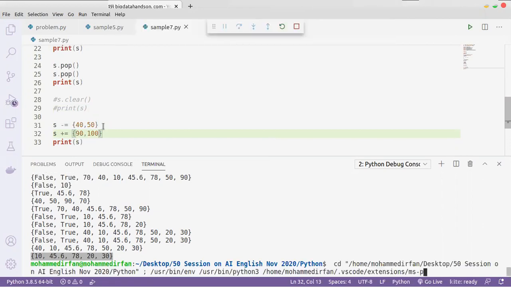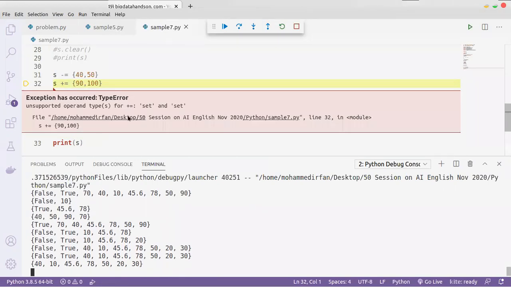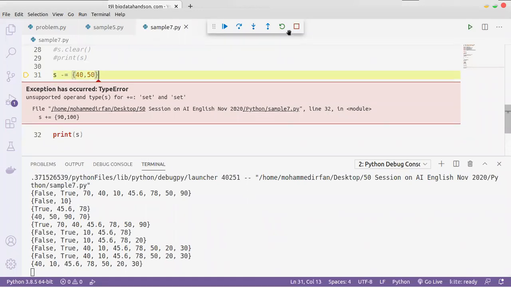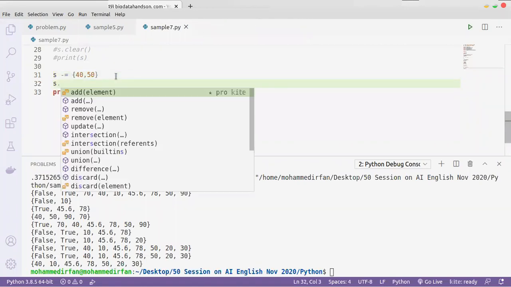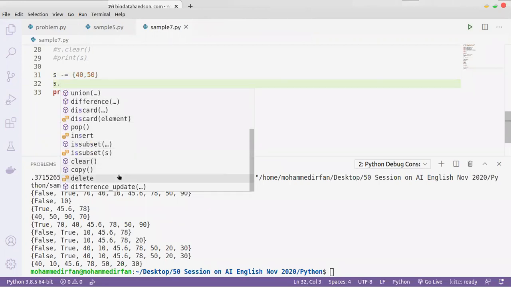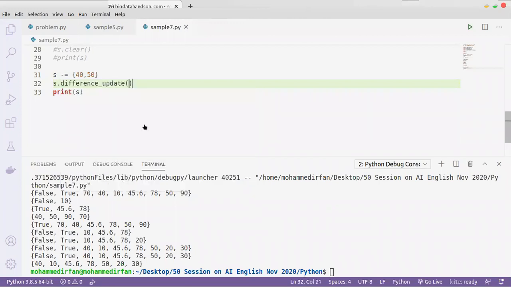It's not available here. Actually we have some functions for it, like difference update.